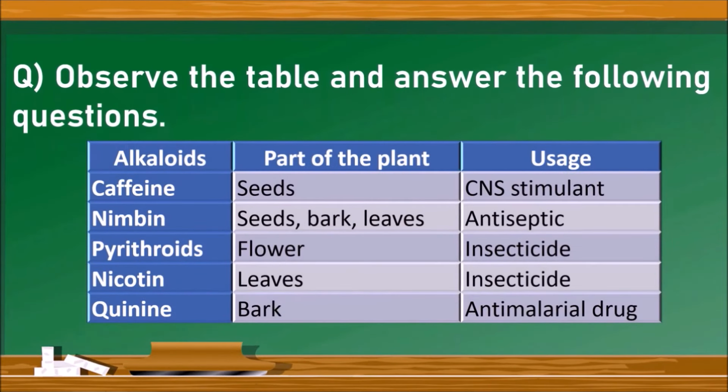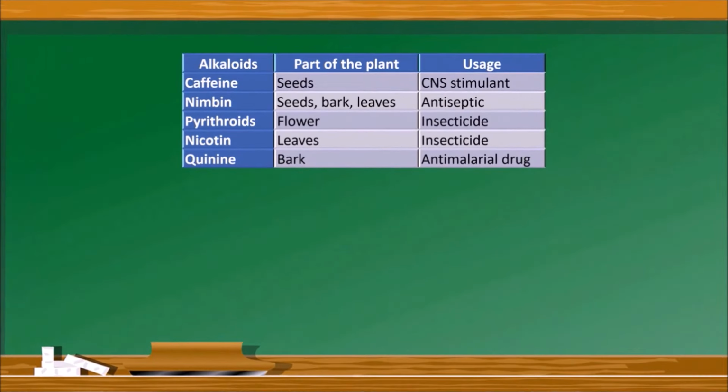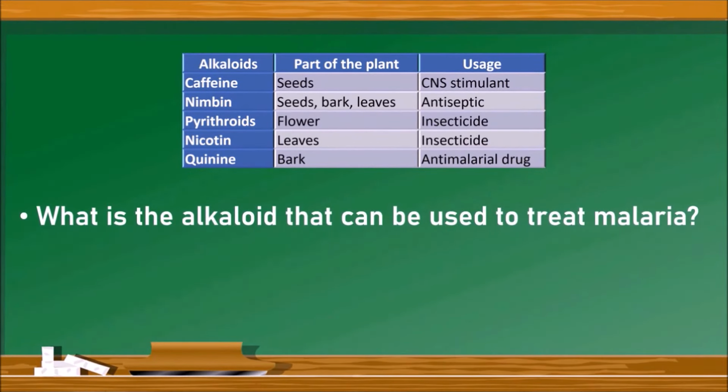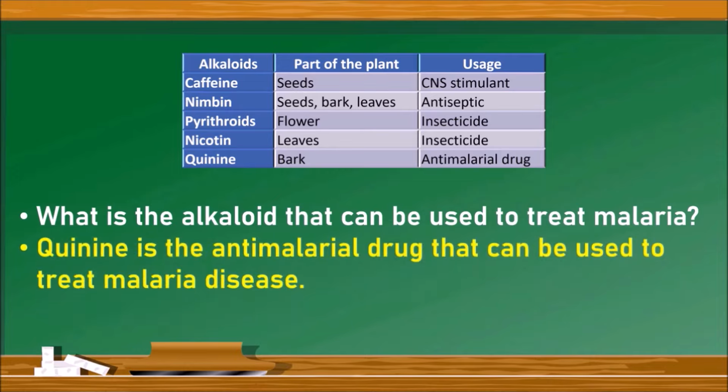This is a data-based question. Observe the table and answer the following questions. Here, the alkaloids have been given and the part of the plant from which these alkaloids are obtained and the usage of the alkaloids. Let us go to the questions. The first question is, what is the alkaloid that can be used to treat malaria? In this table, the anti-malarial drug is quinine. Hence, the answer is quinine is an anti-malarial drug that can be used to treat malaria.